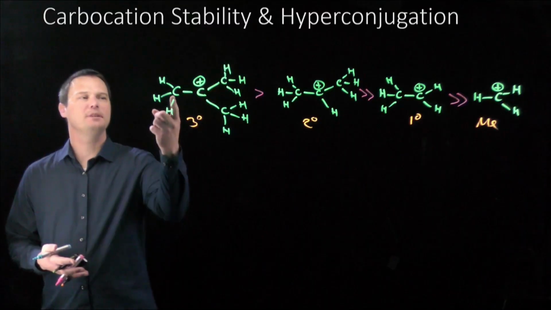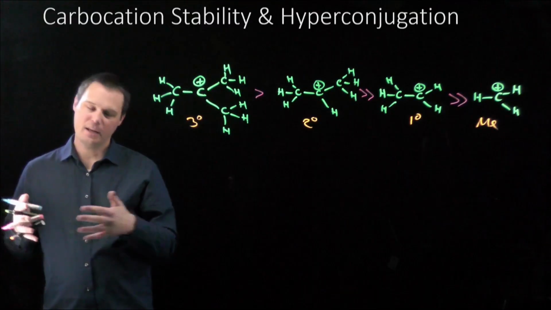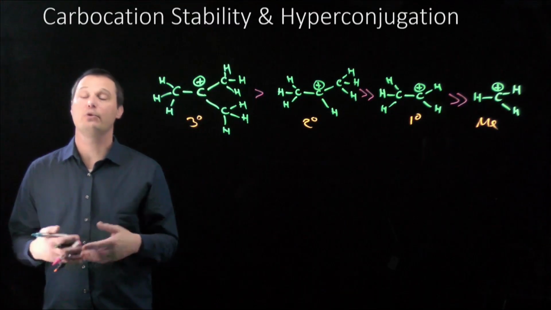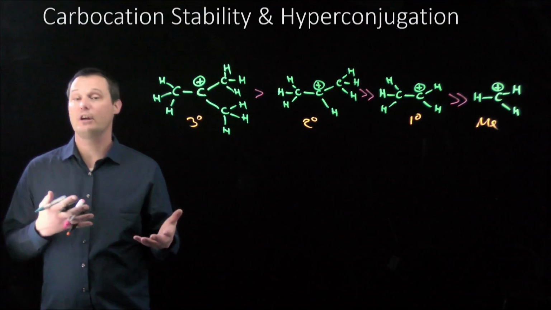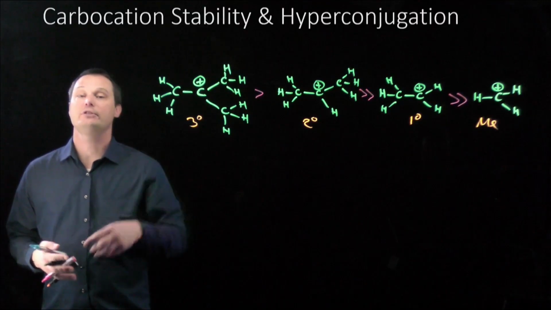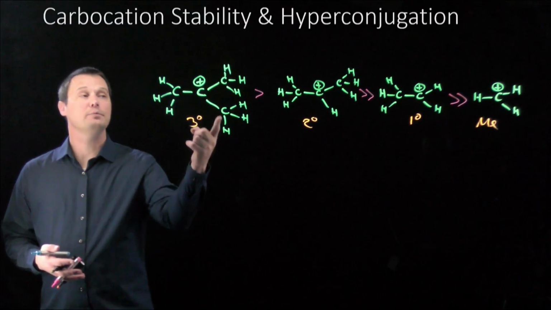The first way to think about it is alkyl groups are electron-donating groups. They can modulate the amount of electron density in the molecule as an electron-donating group. If you're not familiar with the concept of modulating electron density or electron donating and electron withdrawing groups, I have a refresher video that I'll link to down below. But alkyl groups are electron donating.